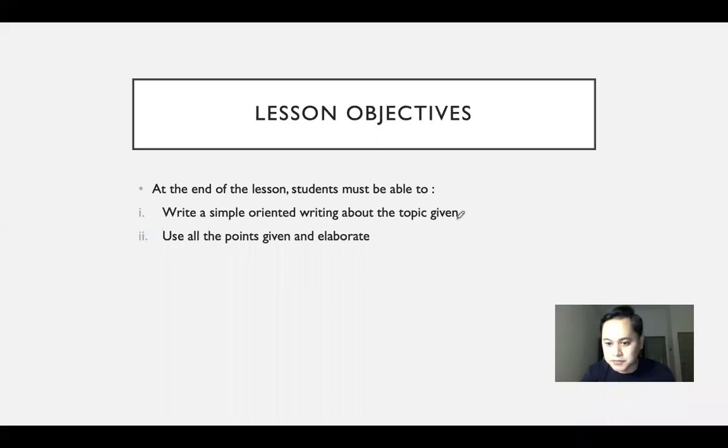There are two objectives here as shown on the screen. The first is you have to write a simple oriented writing about the topic given, and you have to use all the points given and elaborate the points given here. By this time you must know that your teacher has briefed you about writing the oriented writing. You have to use all the points, otherwise your marks would be a little bit less than what's supposed to be.